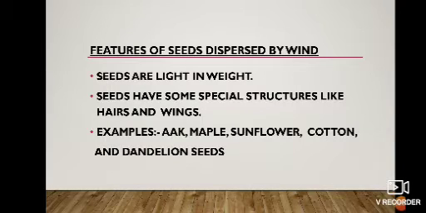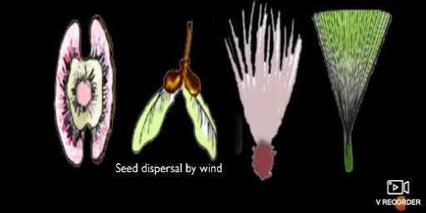And we have also discussed the features of seeds dispersed by wind. So here some features are given. Seeds are light in weight. Seeds have some special structures like hairs and wings. Yes, they have hairs and wings on the surface of the seed. Examples are oak, maple seed, sunflower seed, cotton seed and dandelion seeds. These seeds are all carried by wind far away from the parent plant and dispersed.